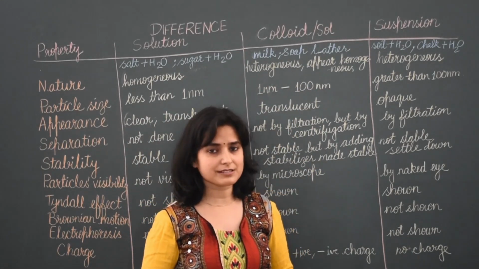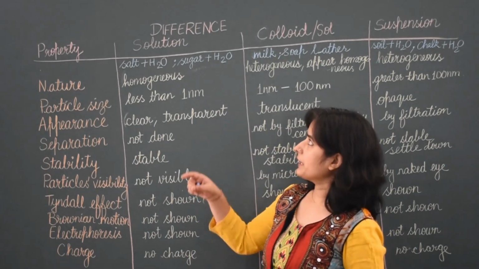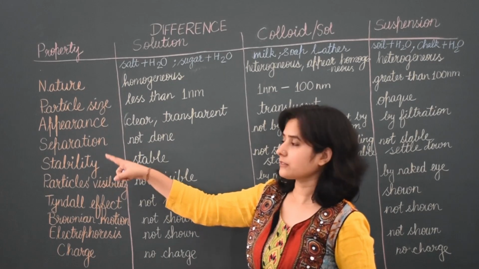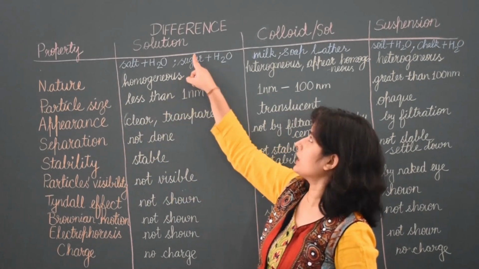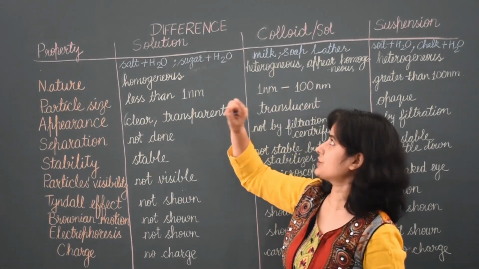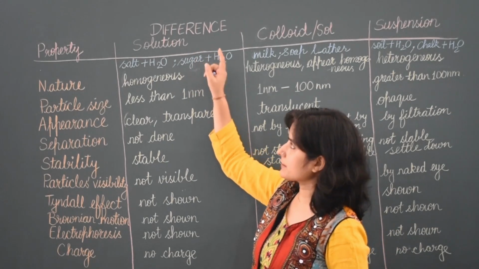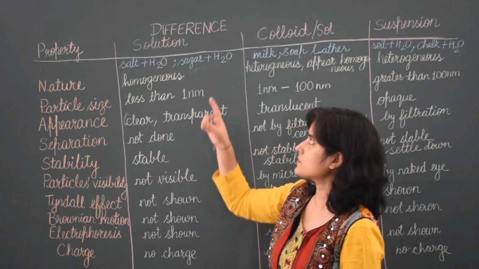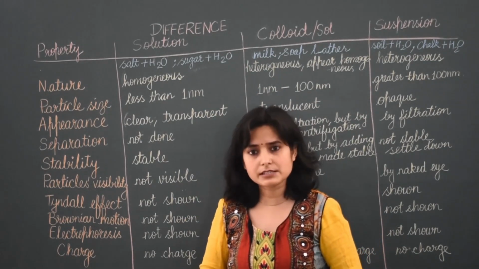First of all, I will start with solution. Here I have written properties based on which we will differentiate solution, colloid and suspension. So it is a difference, and these are also properties or characteristics of solution, colloid and suspension.